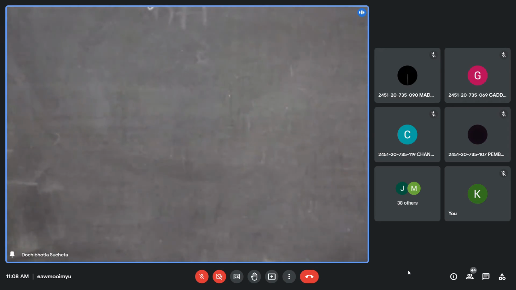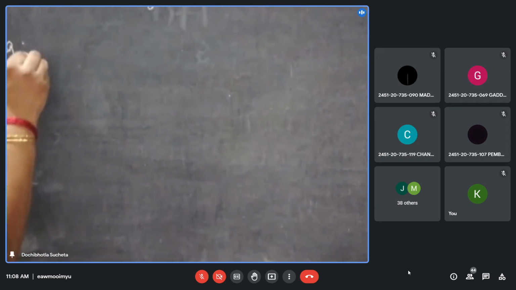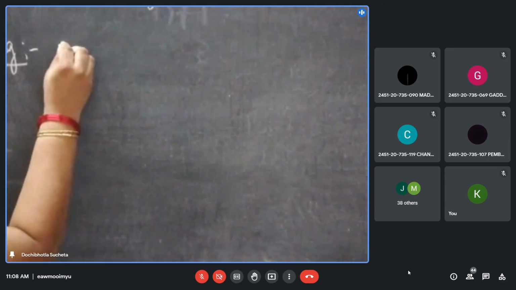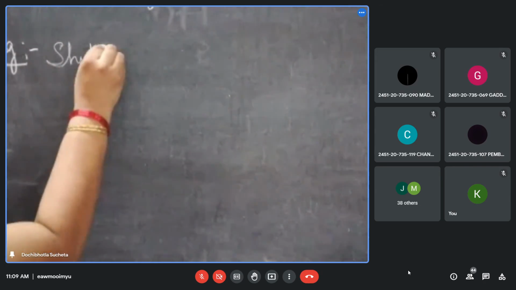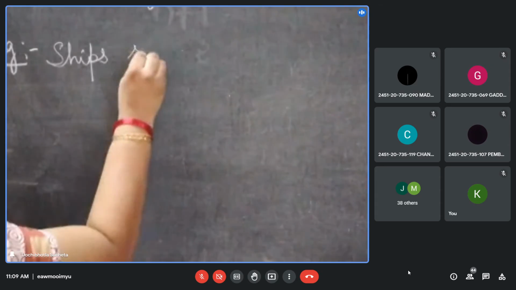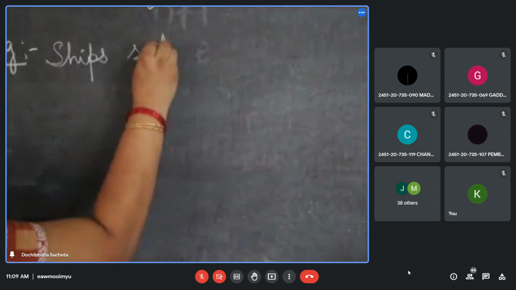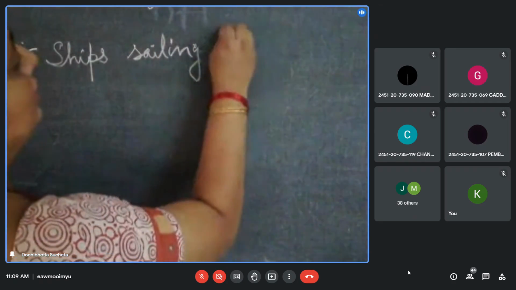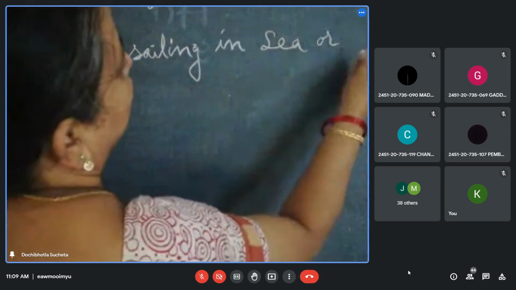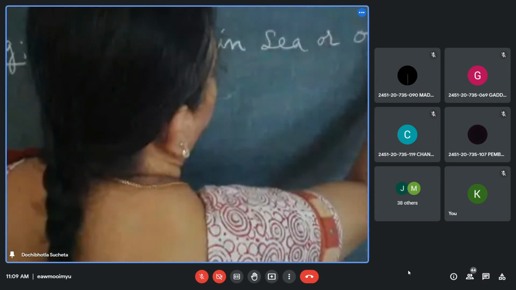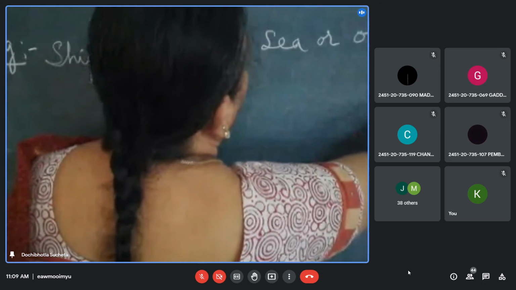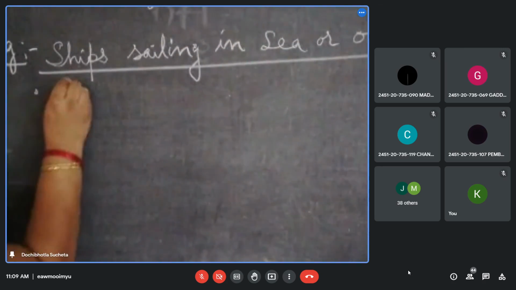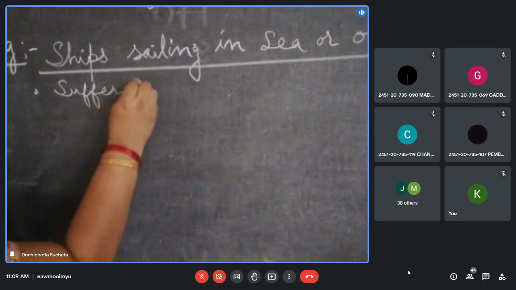Okay, write the examples. Example: ships sailing in sea or oceanic waters suffer waterline corrosion.